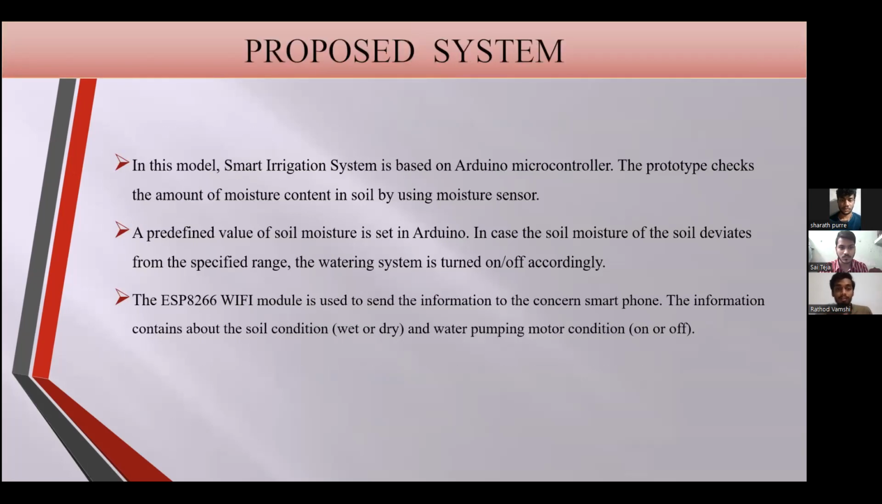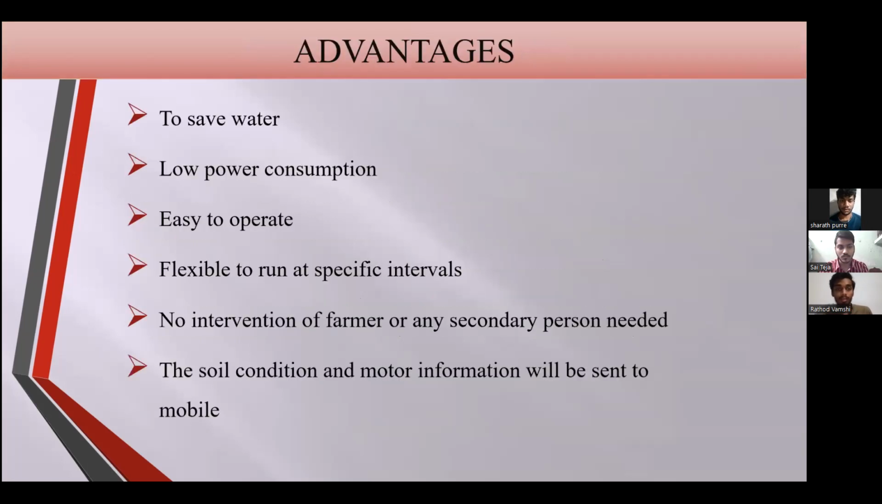So now the advantages. The main motto is to save water, with low power consumption, and it is easy to operate. It is flexible to run at specific intervals. No intervention of the farmer or any secondary person is needed to turn the motor on or off. And the soil condition and motor information will be sent to mobile.